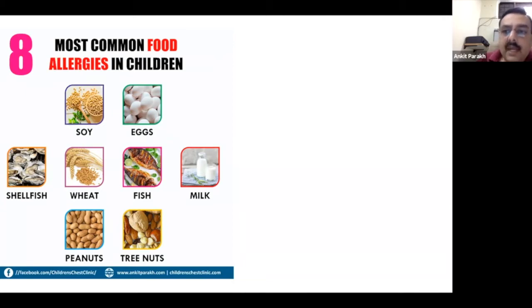If you look at mainly the Asian perspective and the Indian subcontinent, then the allergy to peanuts and tree nuts is significantly low, right? And a lot of people would say that they have not seen any child with peanut or tree nut allergy. So in India, it is mainly the other things which are important. So milk is definitely the first thing, eggs, wheat is quite common, soy, and definitely seafood like fish, shellfish.